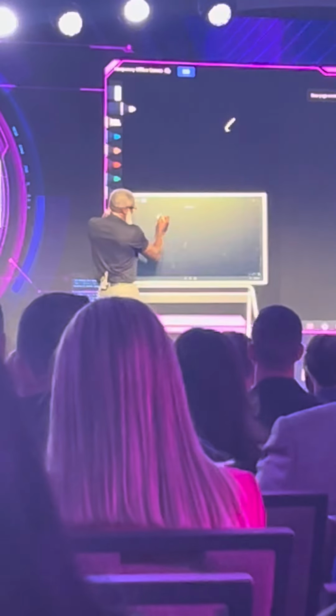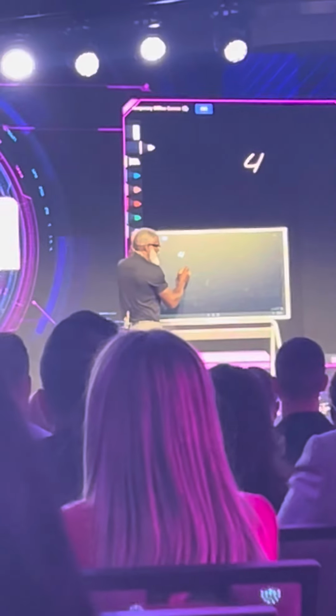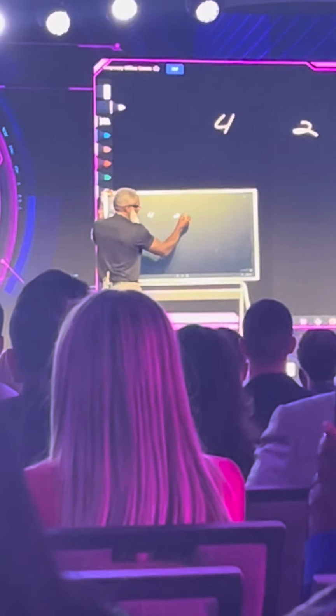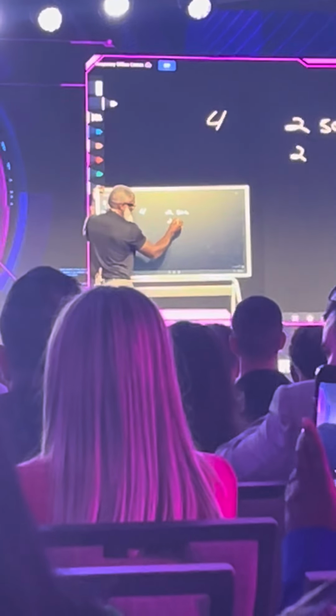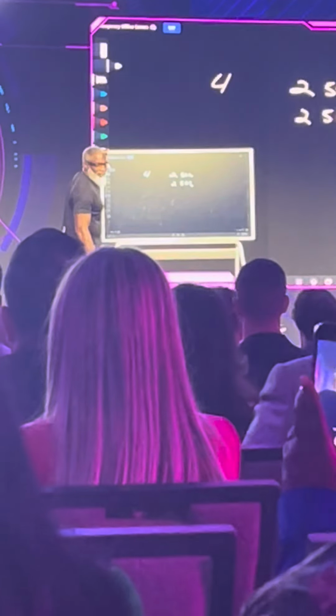So, let's say you've got 4 tomato plants. How many tomato plants? 4. And the square root of 4 is 2. That means 2 tomato plants are going to produce half the tomatoes, 50%. And the other 2 are going to produce how much? 50%. Well, that makes sense, because 2 is half of 4.